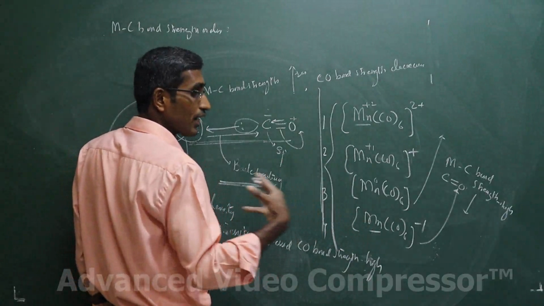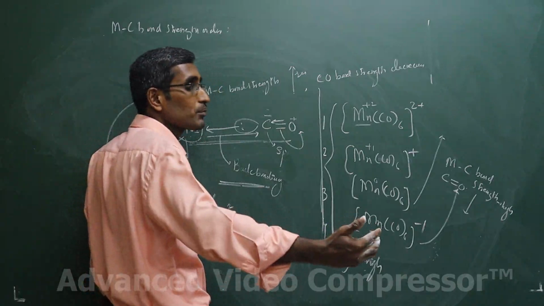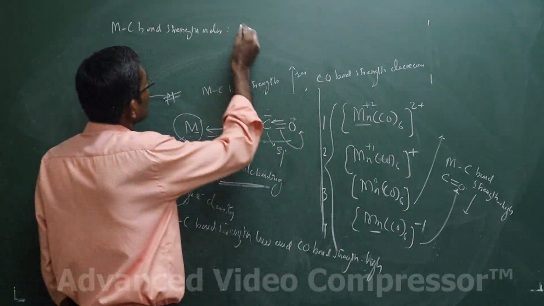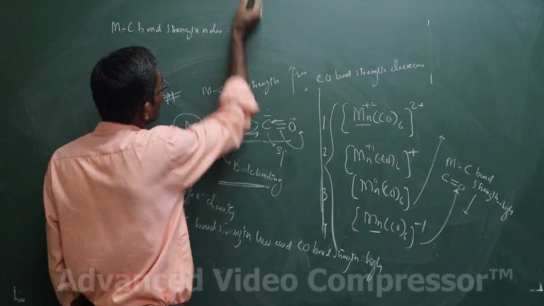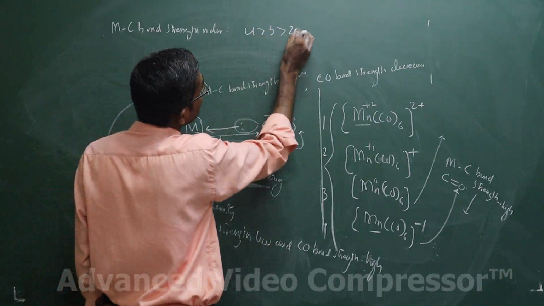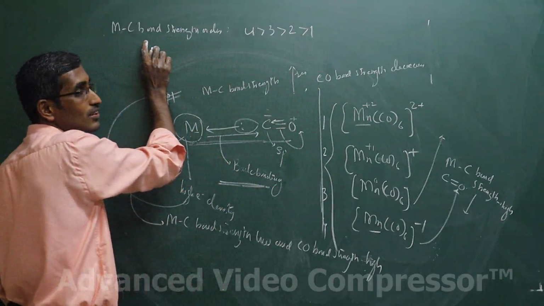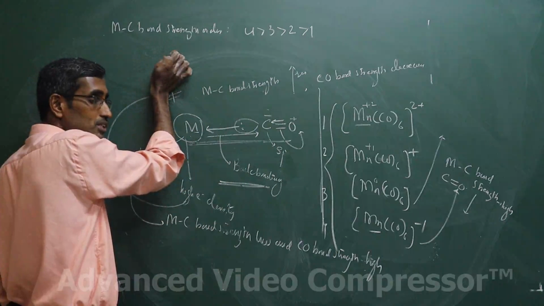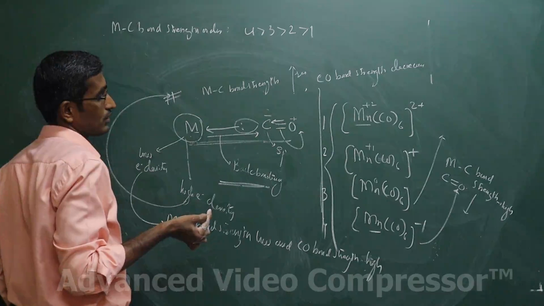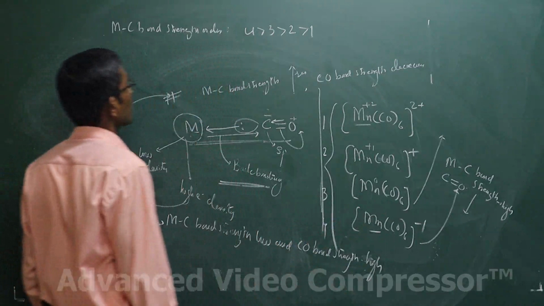It can give electron density back to the carbonyl carbon, so back bonding increases and CO bond strength drops. The MC bond strength order will be 4 highest, then 3, then 2, then 1. The higher the negative charge on the complex, the higher the MC bond strength. The higher the positive charge on the complex, the lower the MC bond strength.